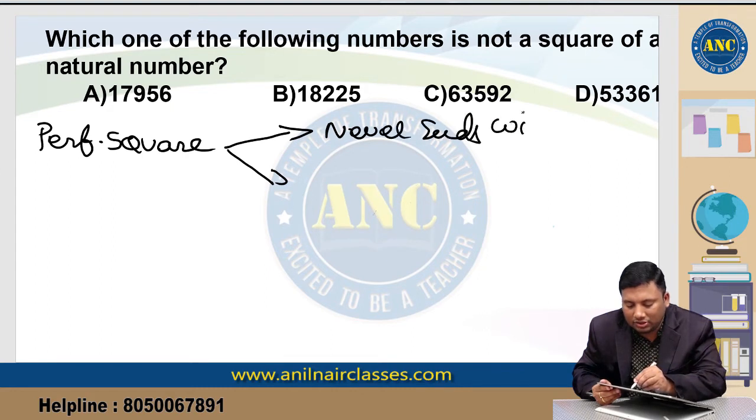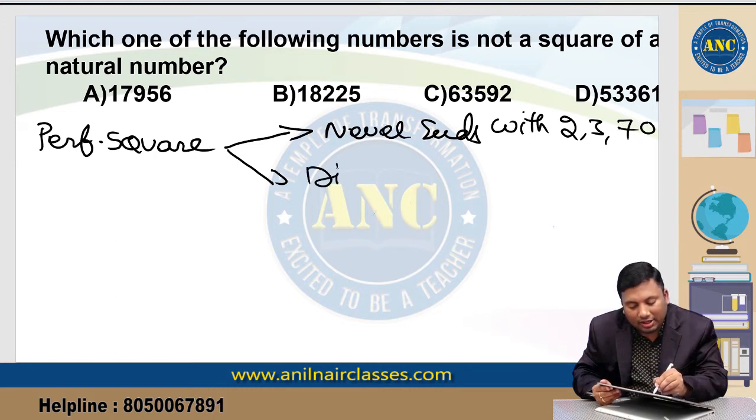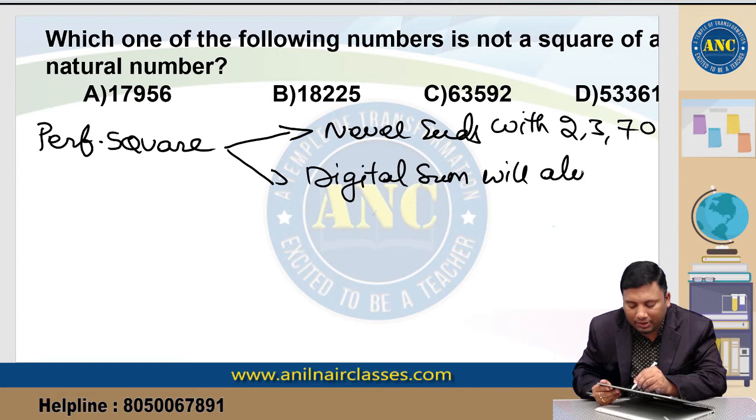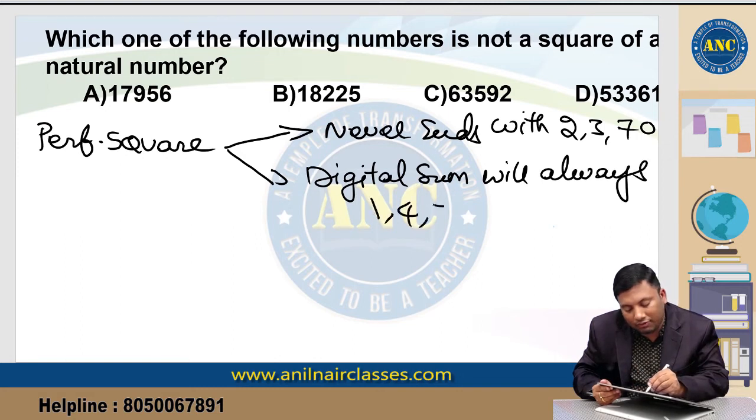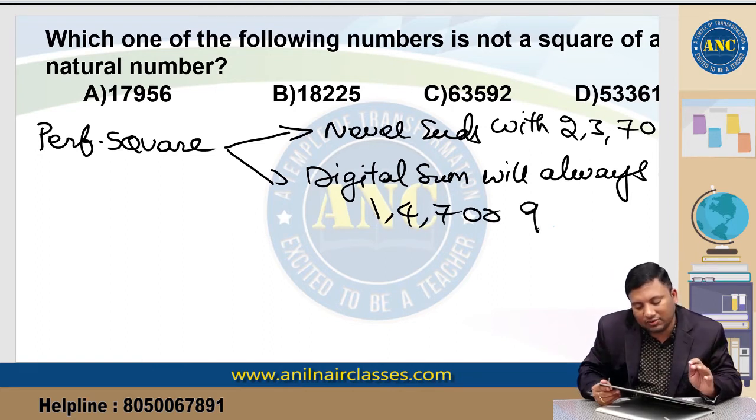A perfect square's digital sum will always be 1, 4, 7 or 9. Any of these two logics we will check.